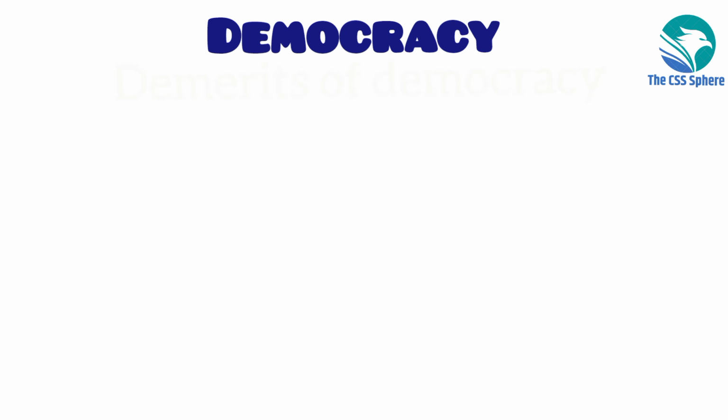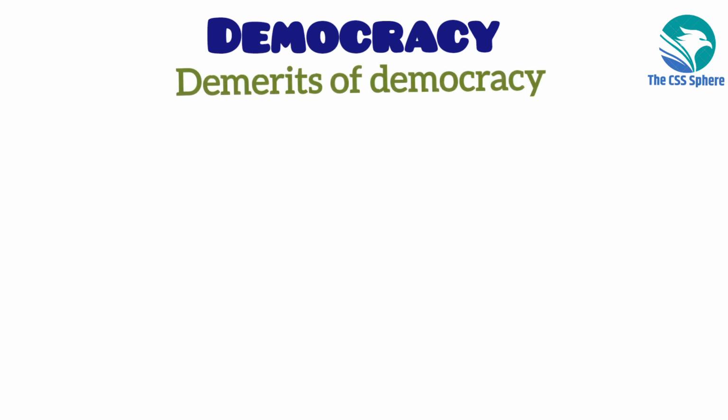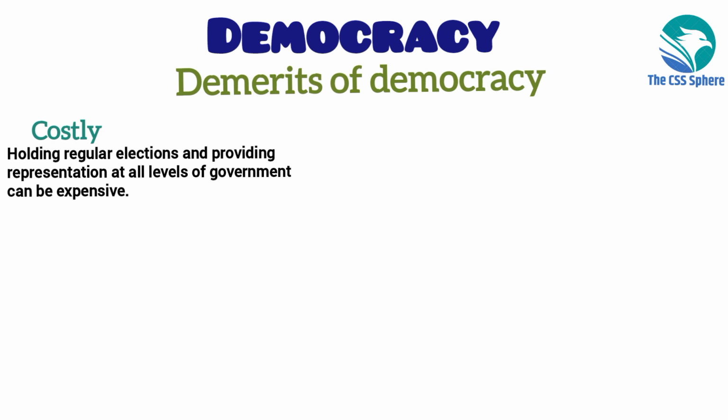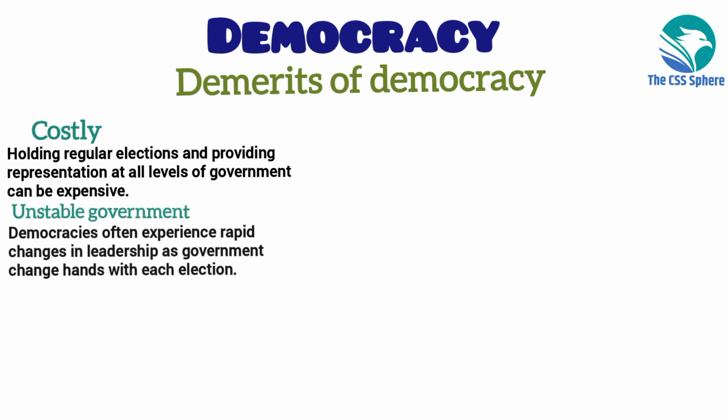Now let's move toward the demerits of democracy. Number one, costly. Holding regular elections and providing representation at all levels of government can be expensive. Number two, unstable government. Democracies often experience rapid changes in leadership as governments change hands with each election. This can lead to instability as policies and directions change every few years.